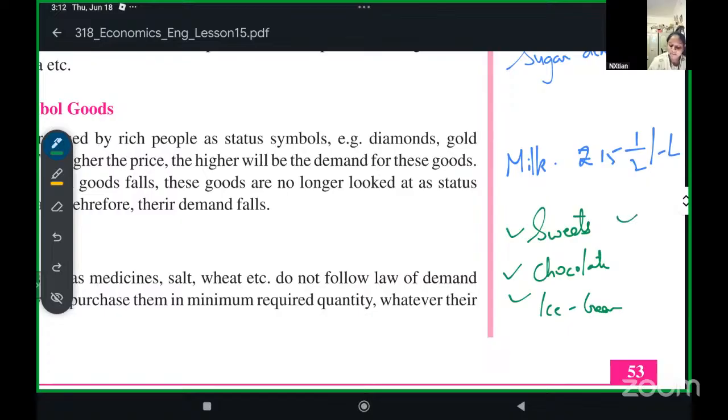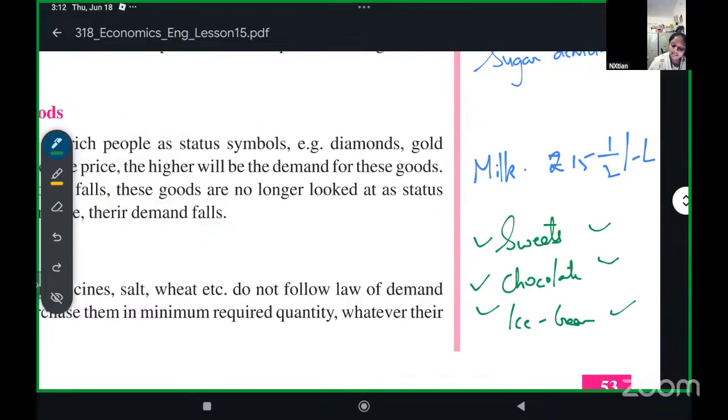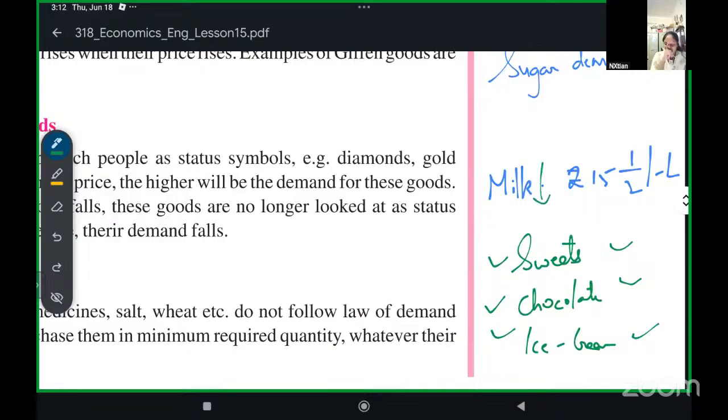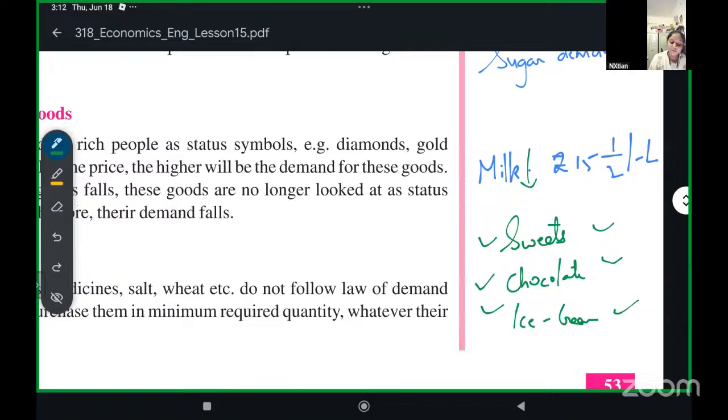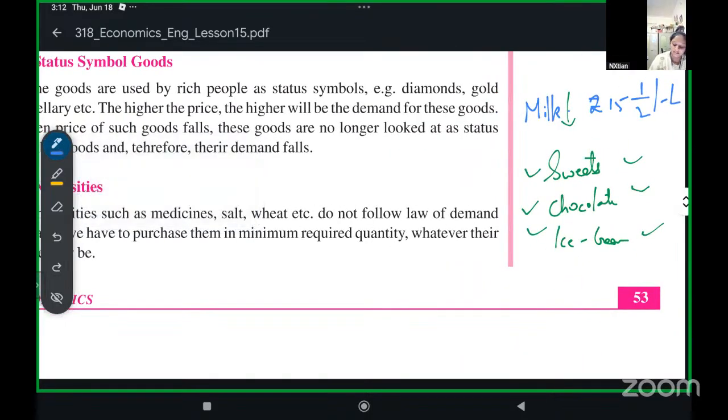When the price of milk decreased, you will go and make all these things. Milk price decreased, you will make more sweets, chocolates, and everything. So sugar, which is needed in all these things, demand for sugar will increase. See the relationship? When the milk's price increased, demand for sugar decreased. When the milk price decreases, demand for sugar increases. This is also another reason for the law of demand. This is also why the law of demand is applied.